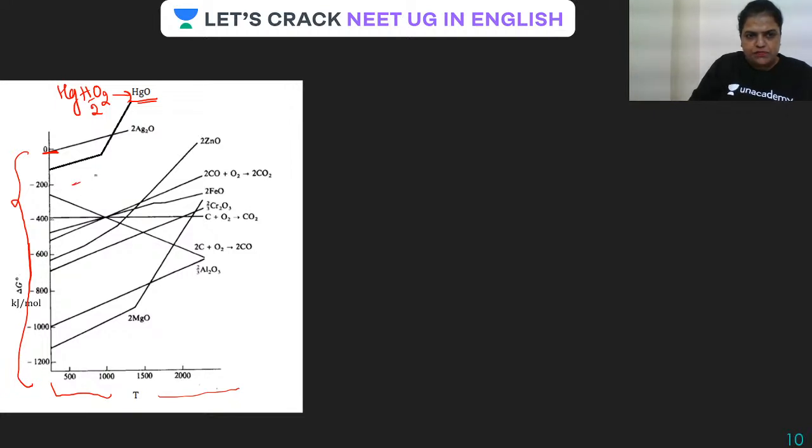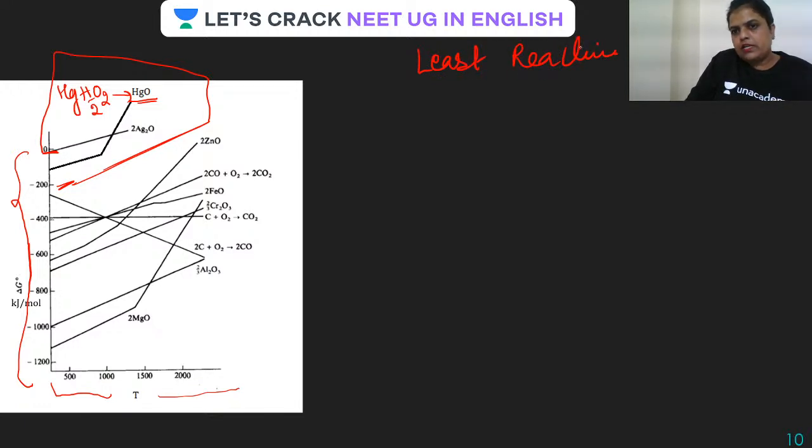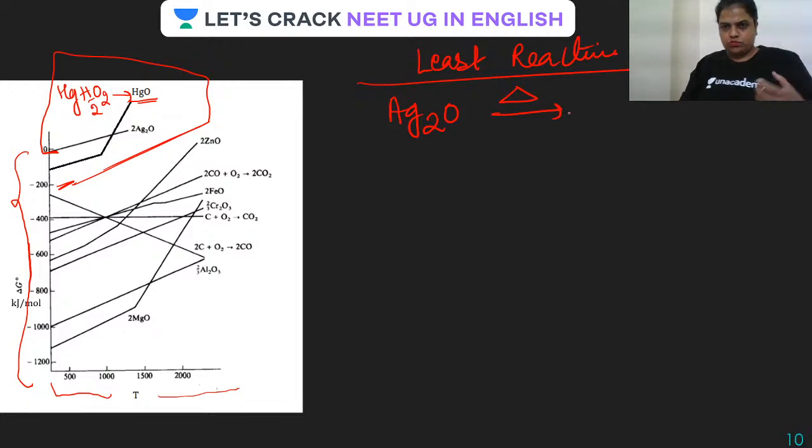Now you will always find HgO and Ag2O here, guys. You know why? Because these are the least reactive metal oxides. And we all know, guys, these least reactive metal oxides get decomposed. You have studied it in class 10 also, where it is only told that the least reactive metal oxides are reduced into their elemental form just by heating.